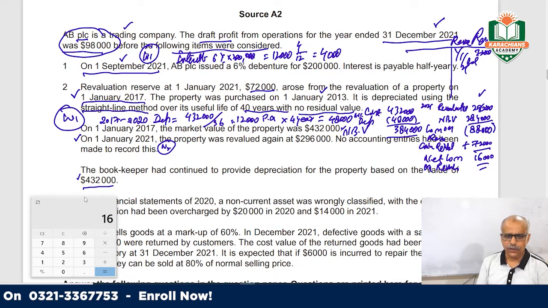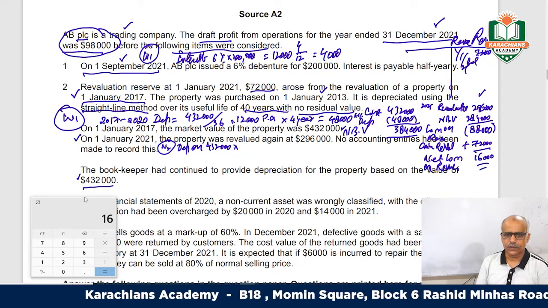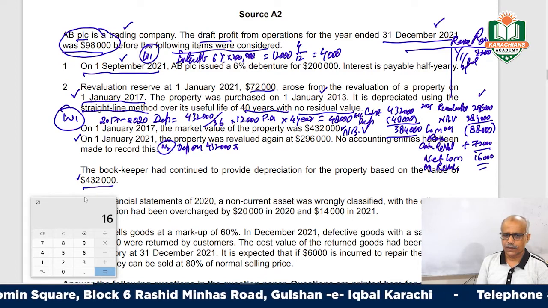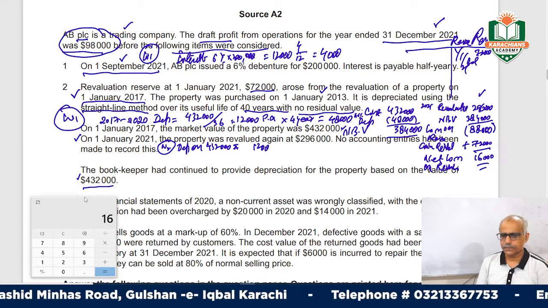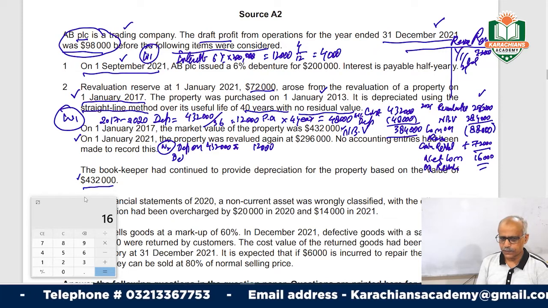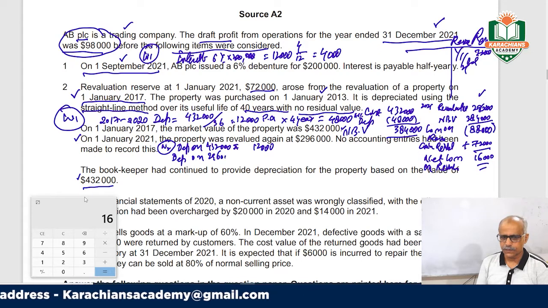So let's work on it. The depreciation on 432,000 which they have charged was 12,000, right? And the depreciation on 296,000 should have been how much?